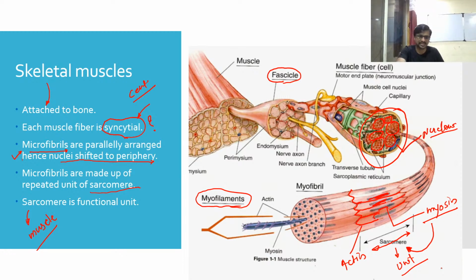So these types of theories are there which explain how these muscles work in our body.